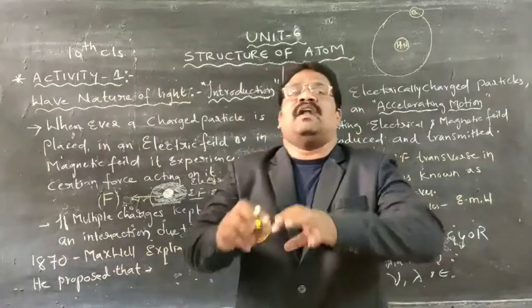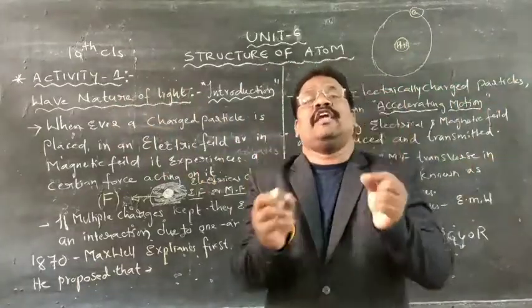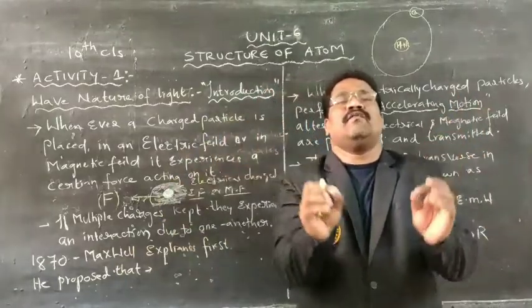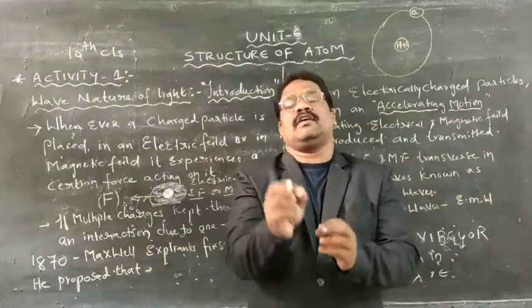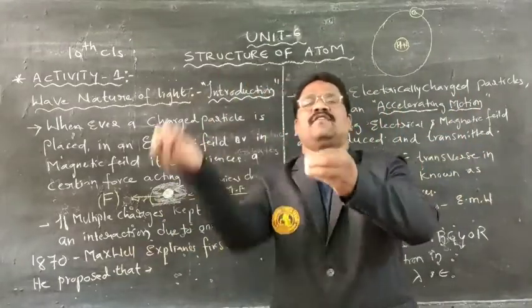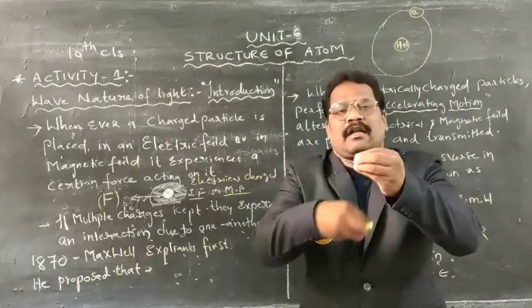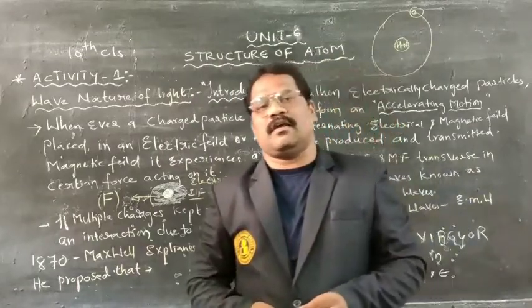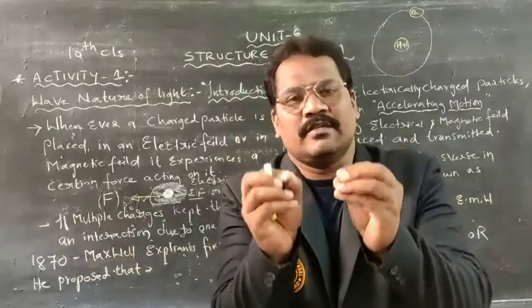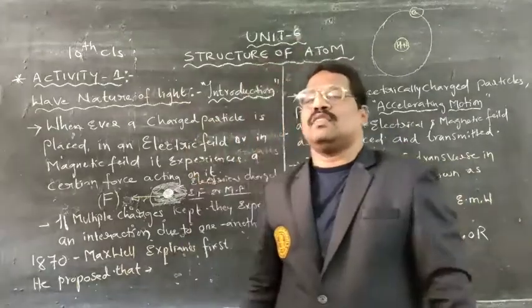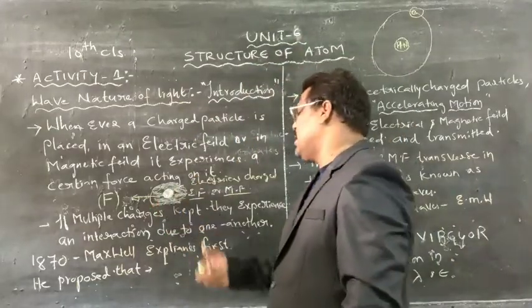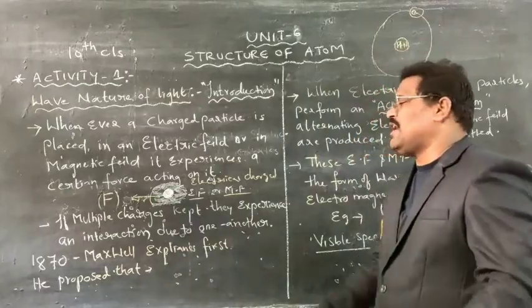Multiple forces. The influence of the electric field and the influence of the magnetic field act upon each charged particle and exert a certain force on it. Due to that reason, what happens?